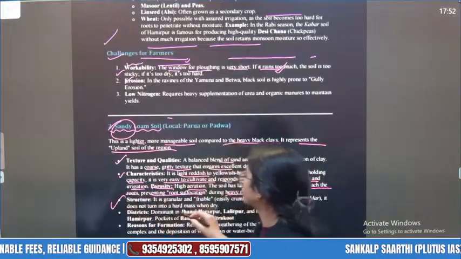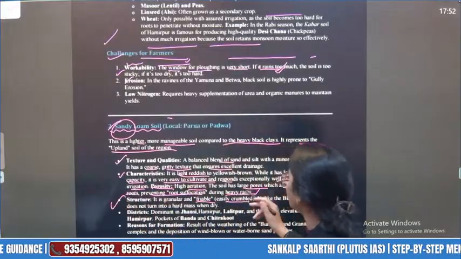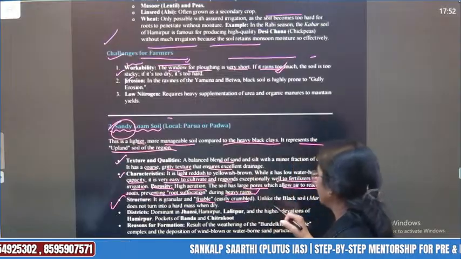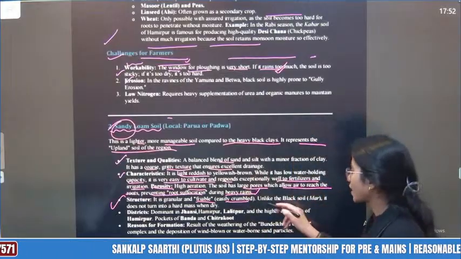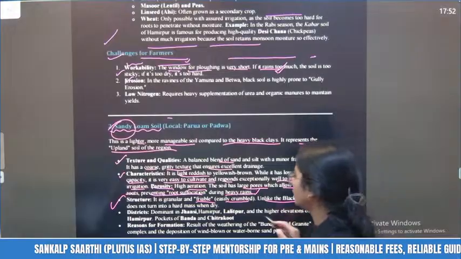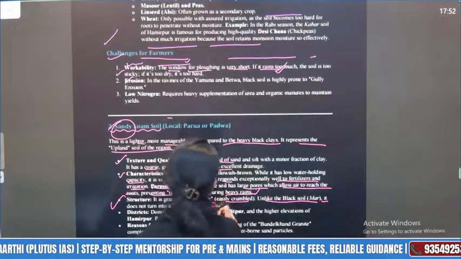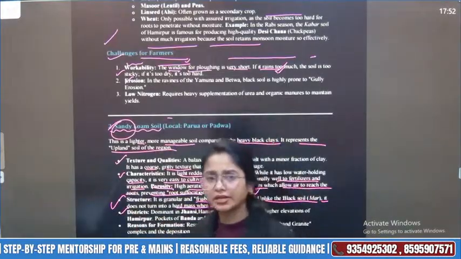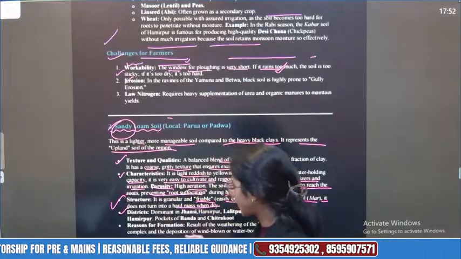Okay, structure: it is granular and friable, easily crumbled. Sandy है, of course crumbled हो जाएंगी. Kurkura kind of, you can say that. Unlike the black soil mass, it does not turn into a hard mass when dry. Sand को हम लोगों ने देखा है ना, it does not become very hard even after drying. That is one of the qualities.